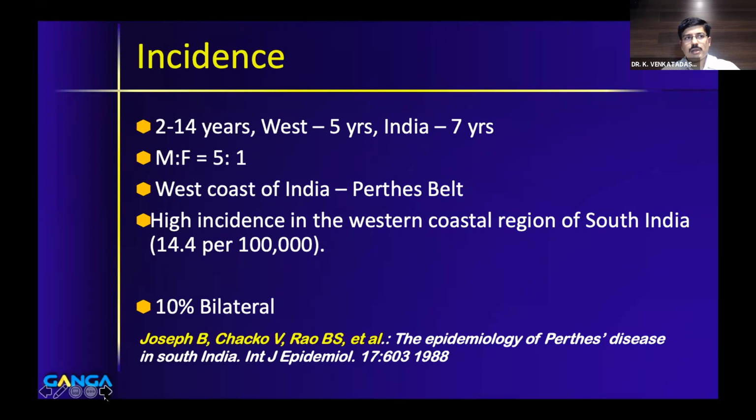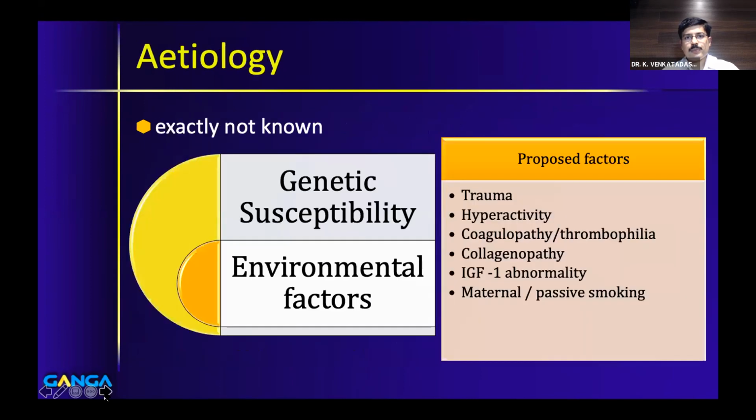So it is very rare to see bilateral Perthes, and more so you cannot see a patient with bilateral Perthes with similar stages on both the sides. I'll come to it in subsequent slides.